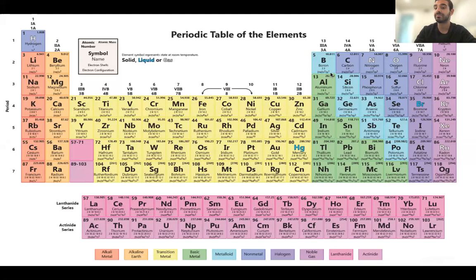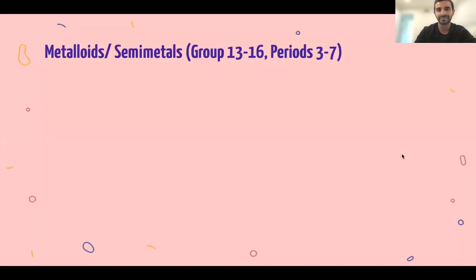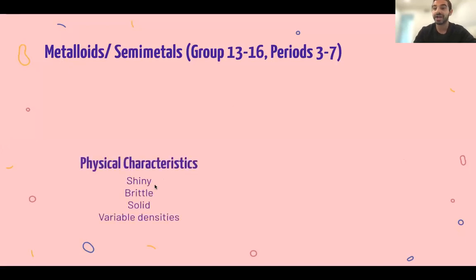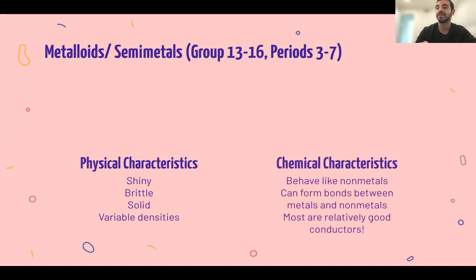So it goes all the way from boron to polonium. They are shiny, they are brittle, they are solid, and they have variable densities. Some of them are very high, some of them are very low, but they can form bonds between metals and non-metals.